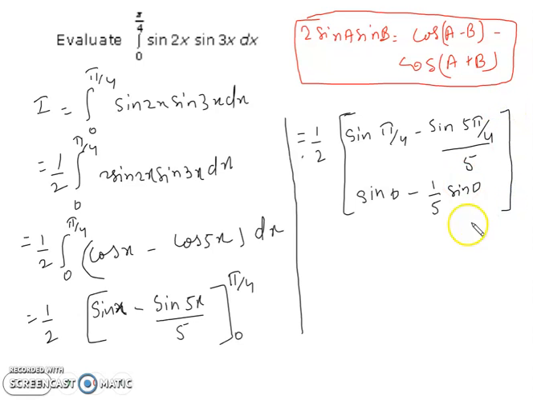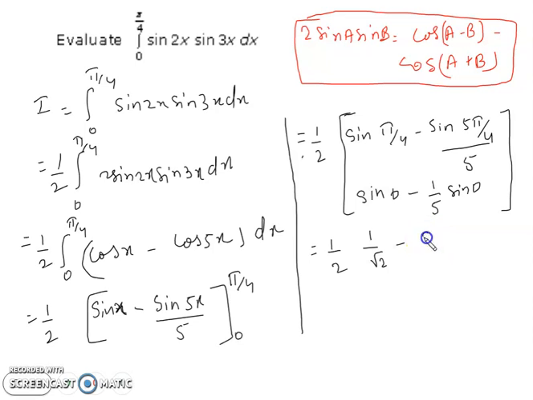Now we can write 1 by 2, and sin pi by 4 is equal to 1 by root 2, minus sin 5 pi by 4.